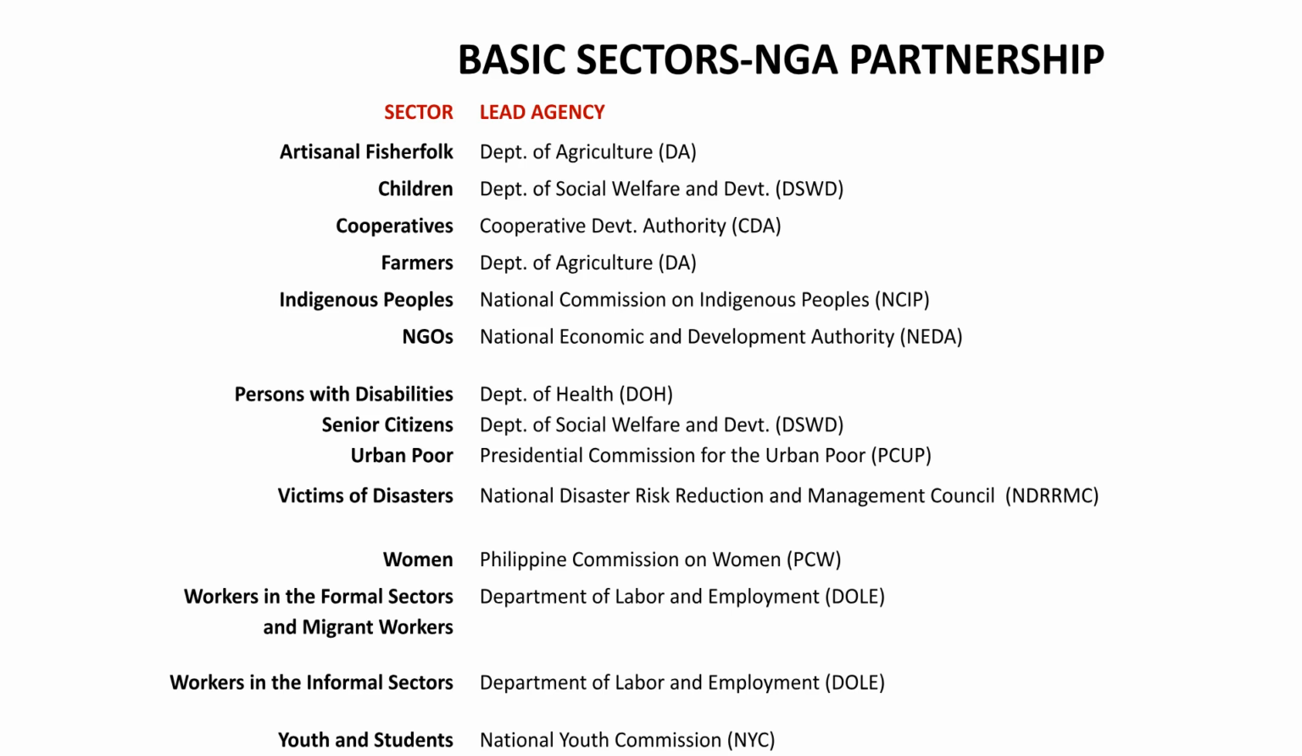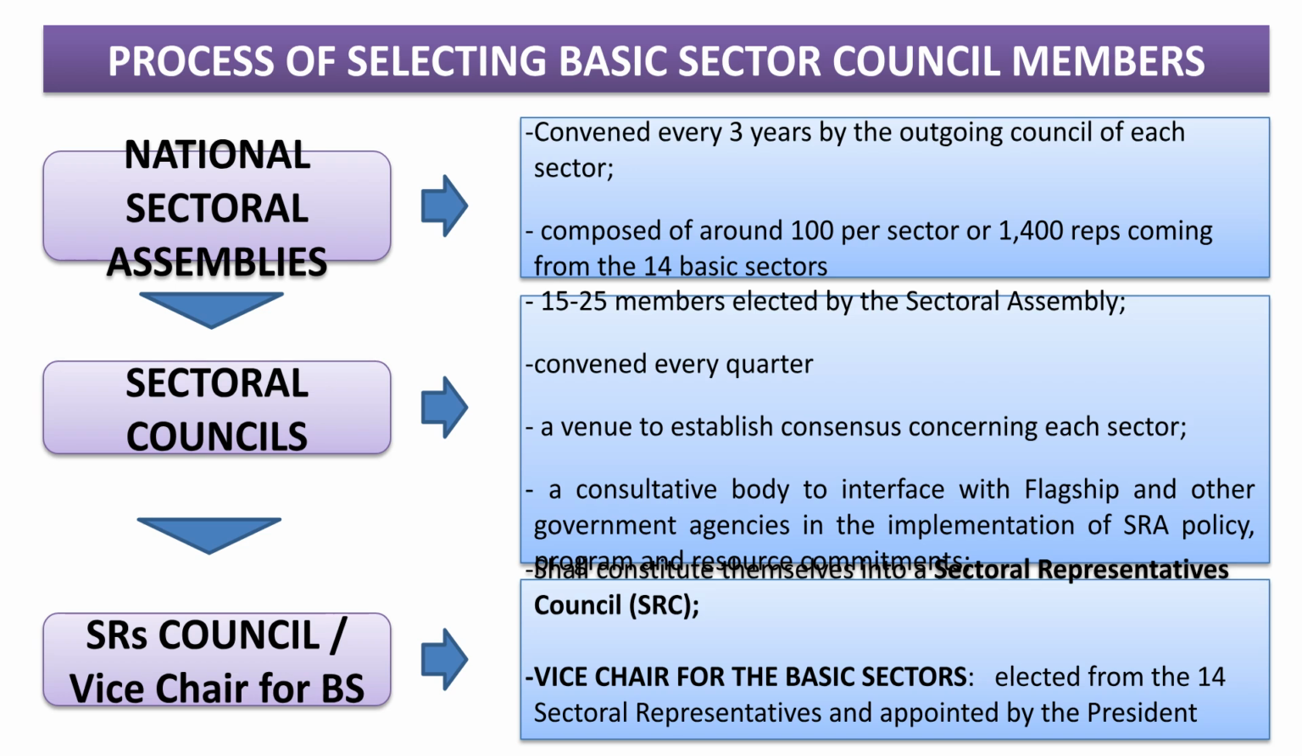This scene lists the various basic sectors and their corresponding lead agencies. These partnerships ensure coordinated efforts in addressing poverty and social reform. The process of selecting basic sector council members involves national sectoral assemblies, which convene every 3 years. Members are then elected to sectoral councils, which meet quarterly to establish consensus and interface with government agencies.